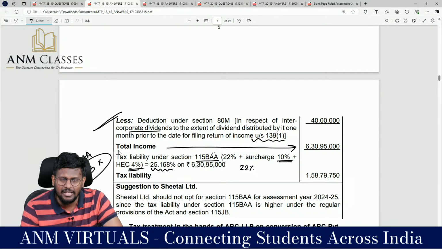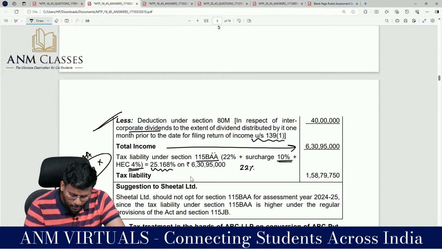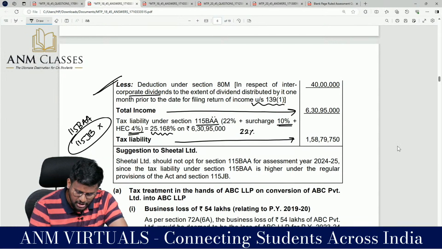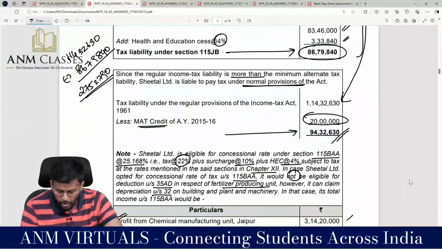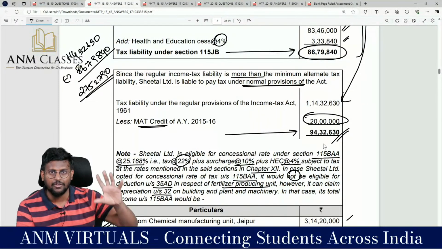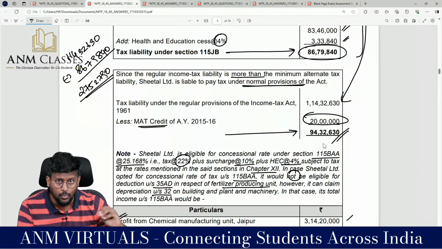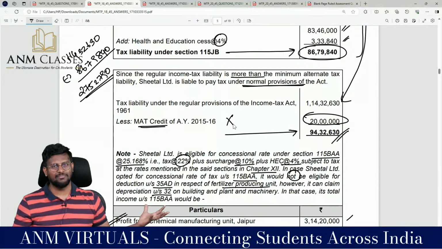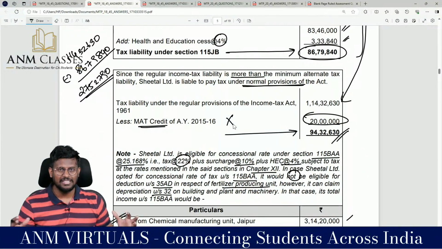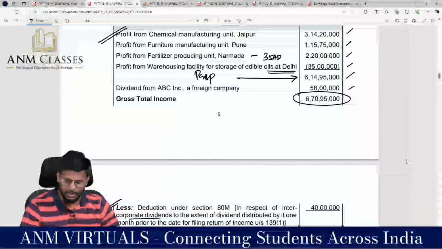So it stands in the shoes of the normal route. So no need to compare that with the MAT. So my tax liability is this much. Suggestion to Sheetal: look here, 1 crore 58 lakhs worth. But in the normal route I have to pay only 94 lakhs after MAT credit. And once I travel through 115BAA, this MAT credit also I have to forgo. I have to put it in the dustbin. That is a consequence of 115BAA.